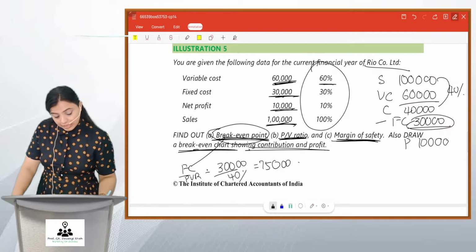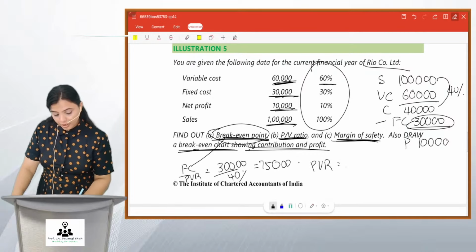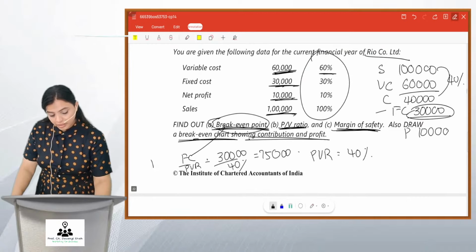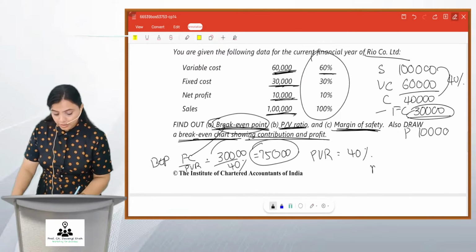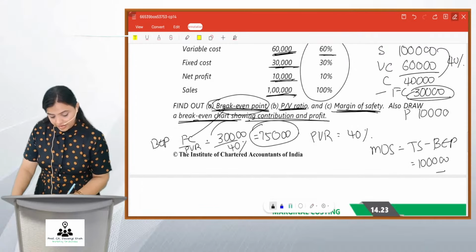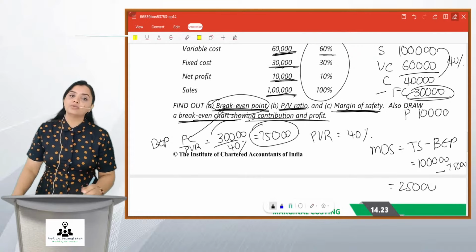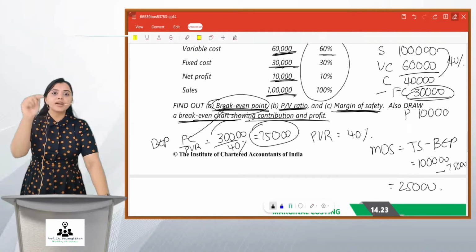Then is PV ratio. We already got it, 40%. Margin of safety. So friends, we have worked out BEP is 75,000. So your margin of safety will be total sales minus break-even sales, which is 1 lakh minus BEP sales of 75,000. Friends, your margin of safety is 25,000. It was so simple. But in this sum, what is important is the break-even chart.